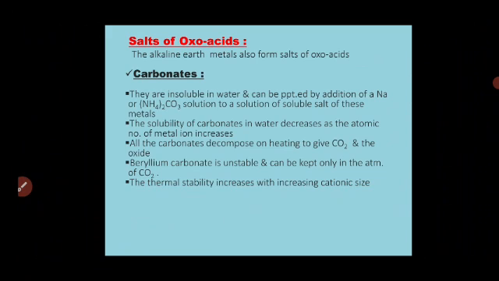Now, the salts of oxoacids. Alkaline earth metals also form salts of oxoacids, which may be in the form of carbonates, sulfates, or even nitrates. What is meant by oxoacids? That we have already learned in group 1 elements.